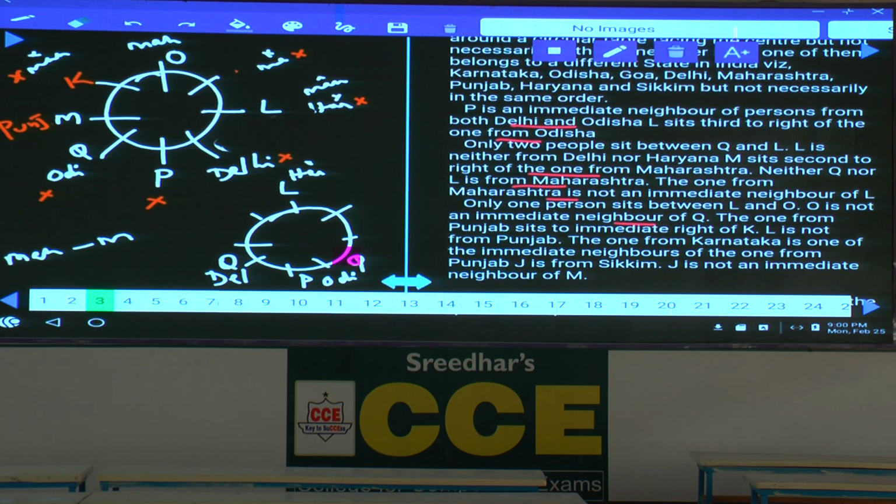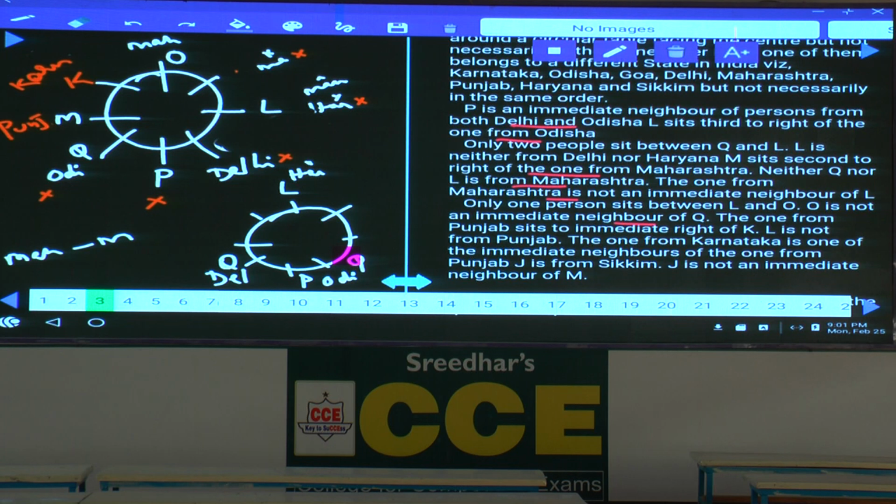Now we are left with two more places. L is not from Punjab. The one from Karnataka is one of the immediate neighbors of Punjab. Karnataka is an immediate neighbor of the person from Punjab. Hence, one of the immediate neighbors of Punjab means K or Q, out of which Q is from Odisha, and this K is from Karnataka. Clear now? K is from Karnataka.